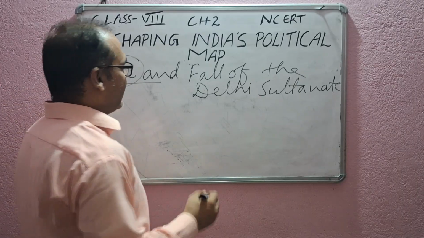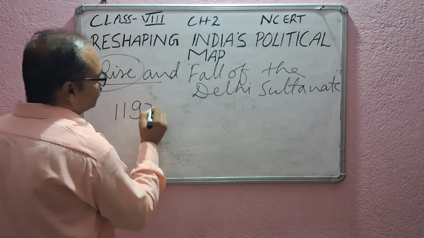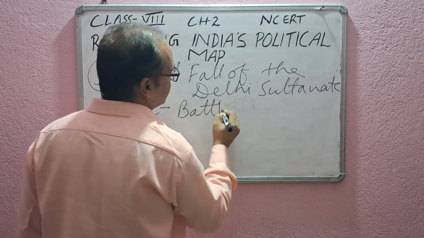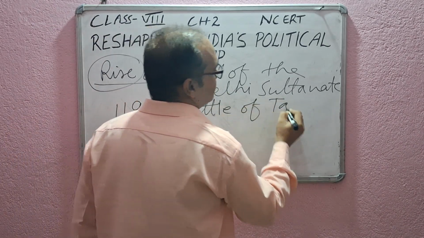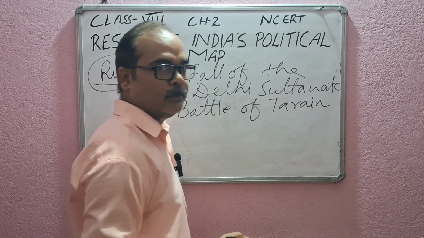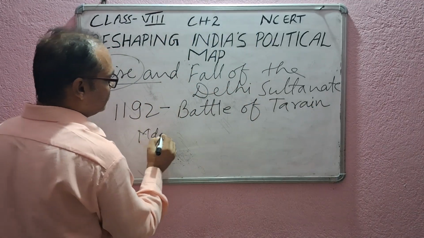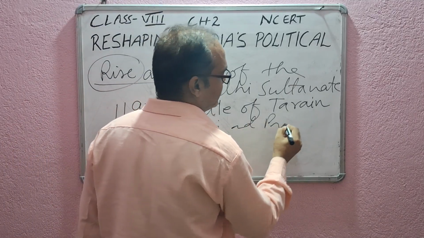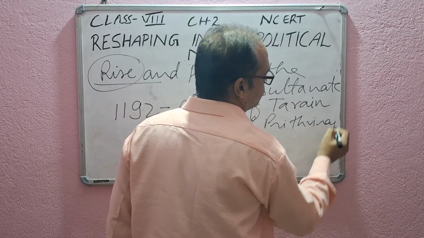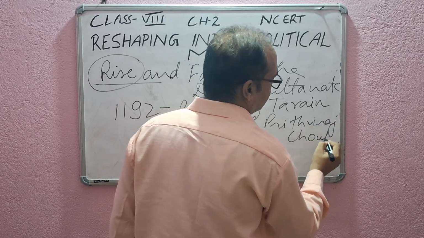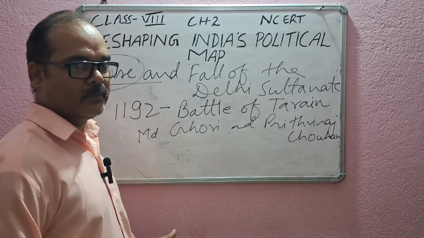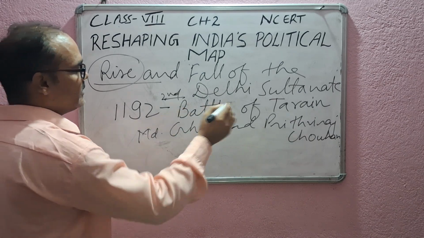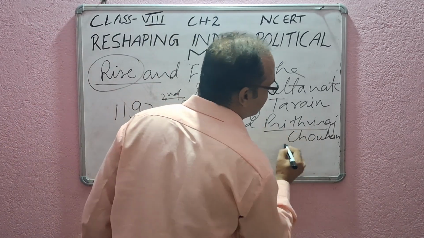See, 1192. What happened? The Battle of Tarain was fought between Muhammad Gauri and Prithviraj Chauhan. Prithviraj Chauhan was from the Chauhan dynasty. It was the second battle. So in this battle, Muhammad Gauri defeated Prithviraj Chauhan.